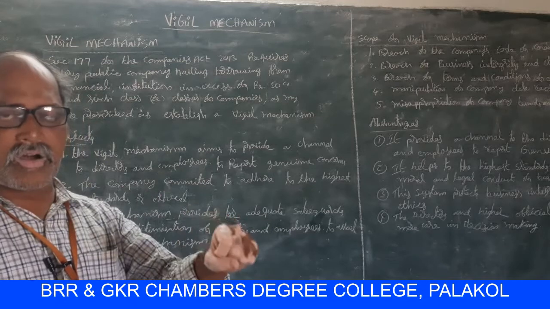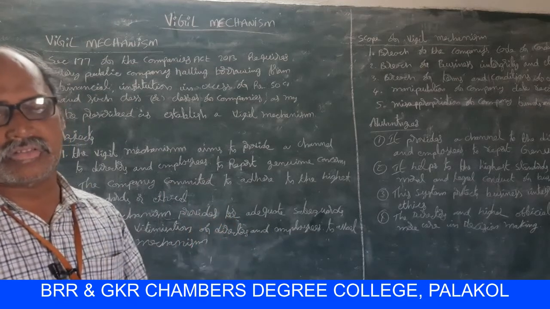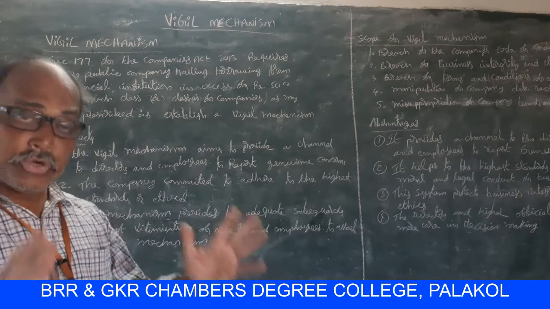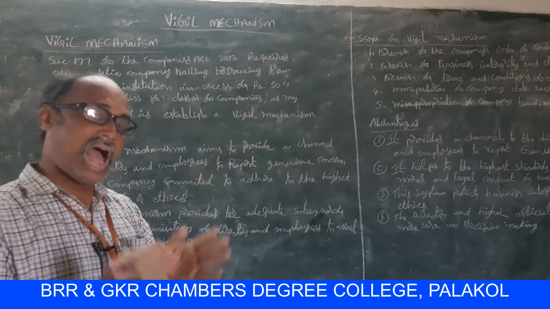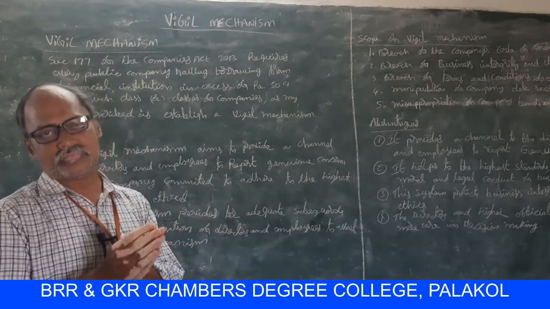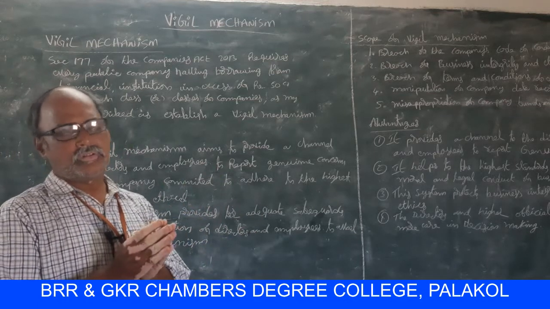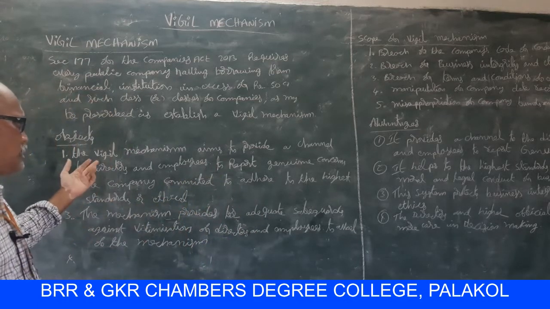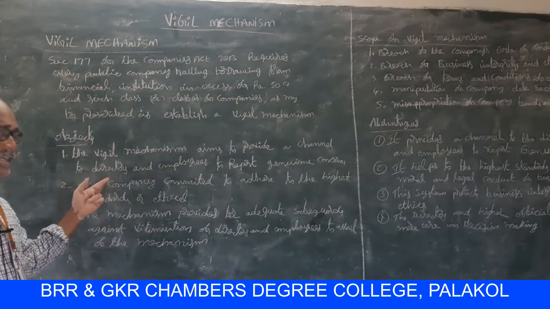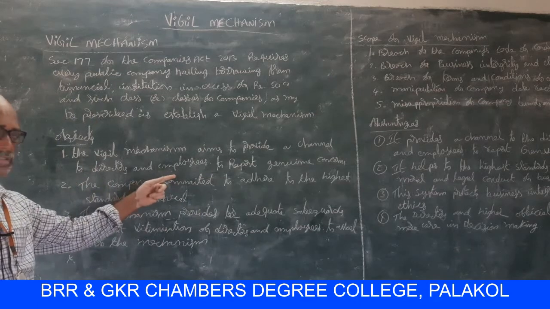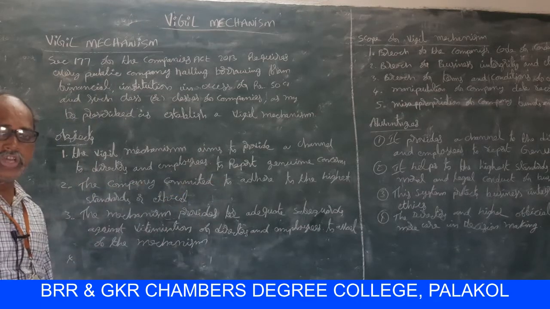What is the main object of vigil mechanism? Genuine reports, genuine information, accurate information. That's why the vigil mechanism aims to provide a channel to directors and employees to report genuine concerns.